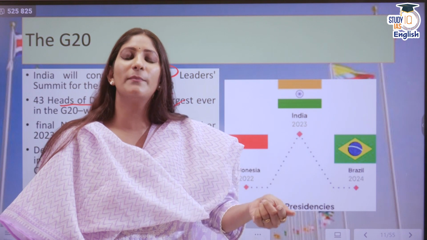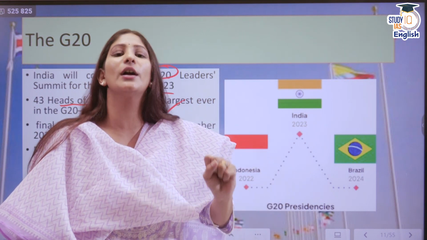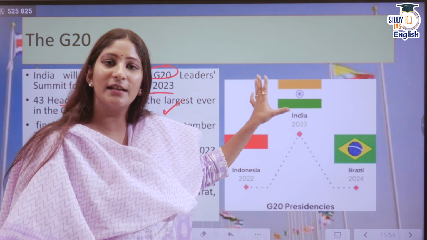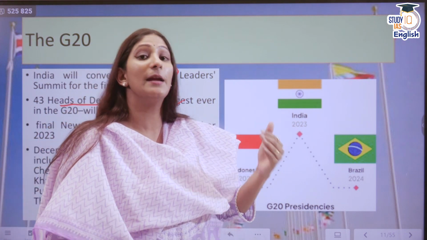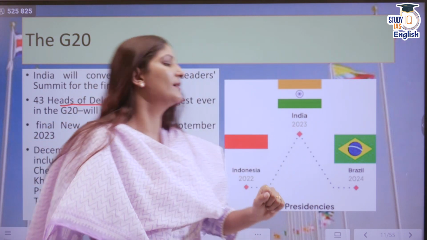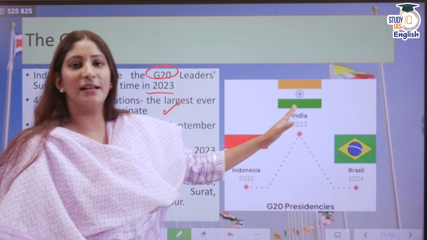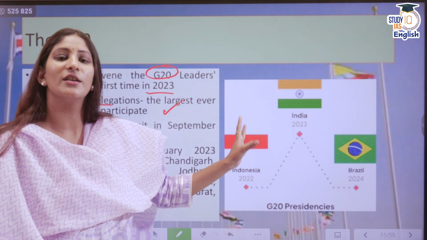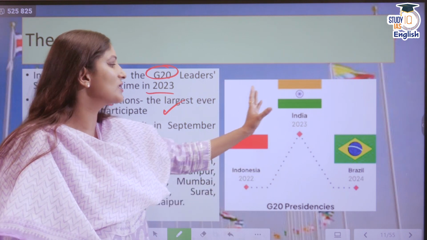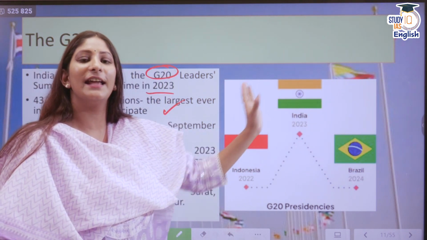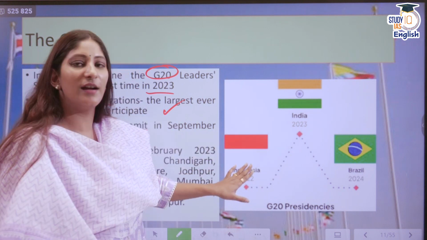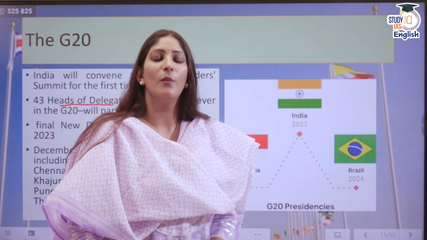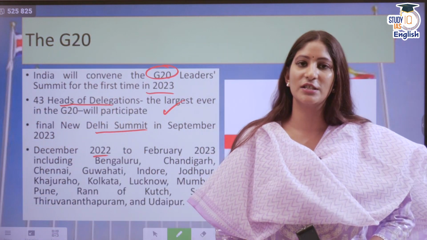In order to ensure that the policy that is implemented is there on a continuous basis, it is a concept that is very, very important in order to understand G20. Earlier it was Indonesia, then present India, and in future it's Brazil. So G20's troika consists of Indonesia, India, and Brazil. For next year's troika, India will be here as a past president, then Brazil, and then whoever will be the future chair of G20.